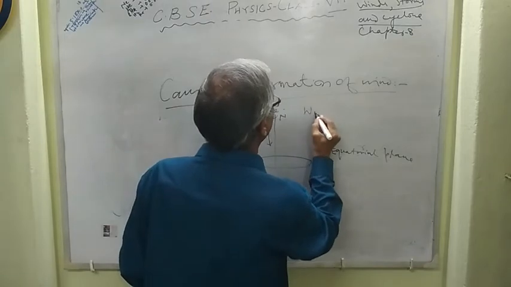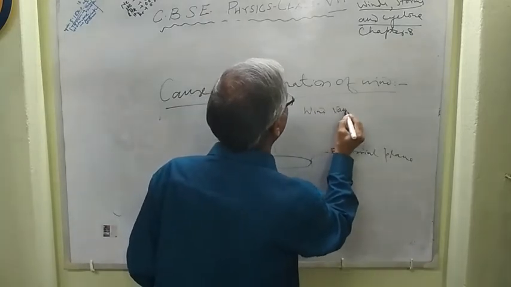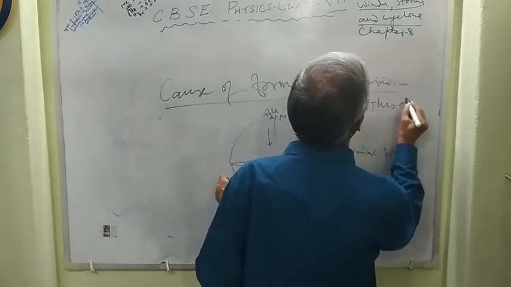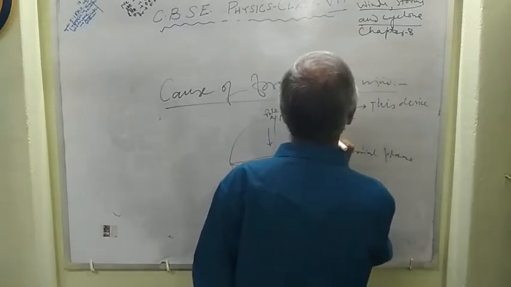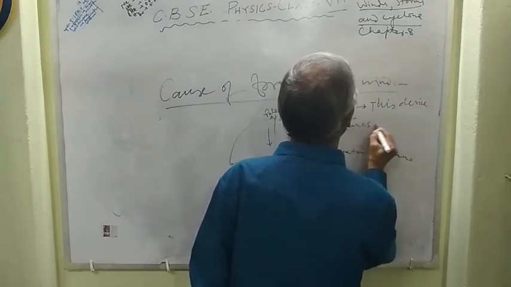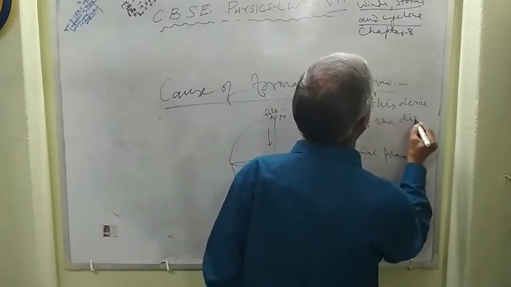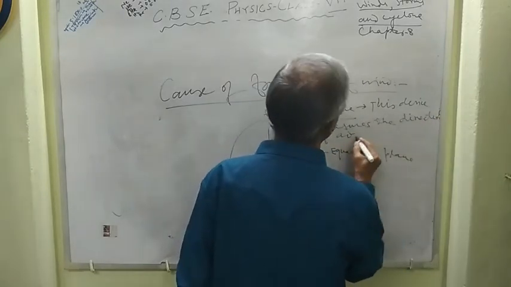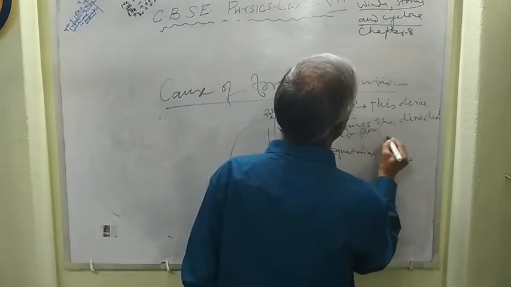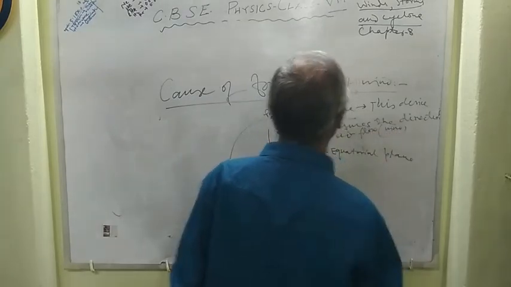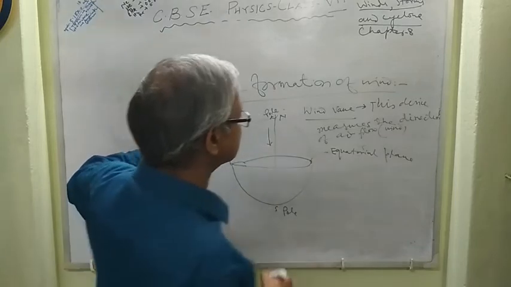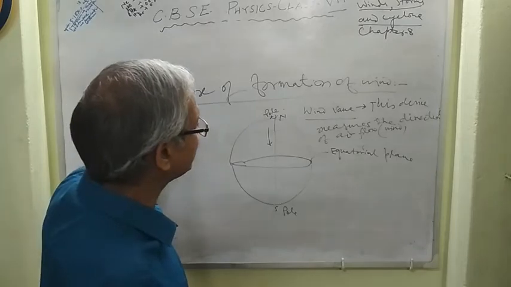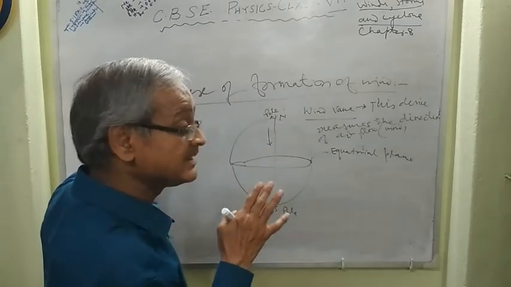Remember it. Wind vane. This device measures the direction of airflow, that is wind. Wind vane. This device measures the direction of air flow. It gives direction.